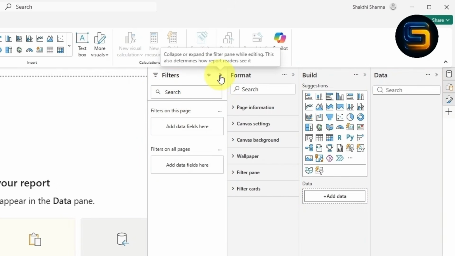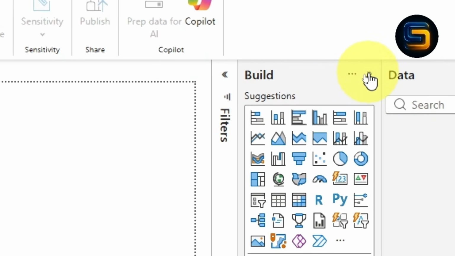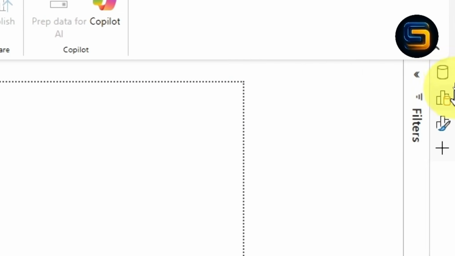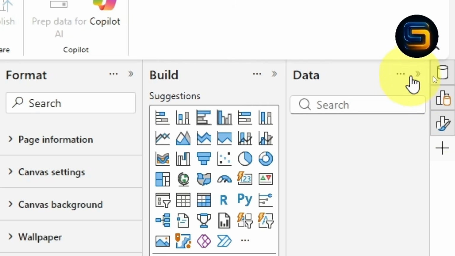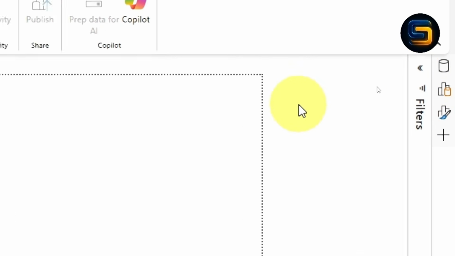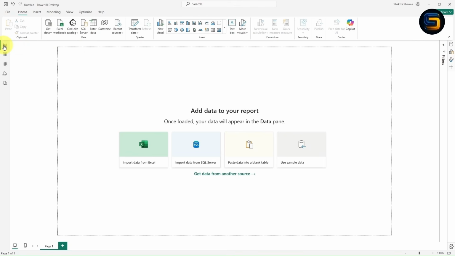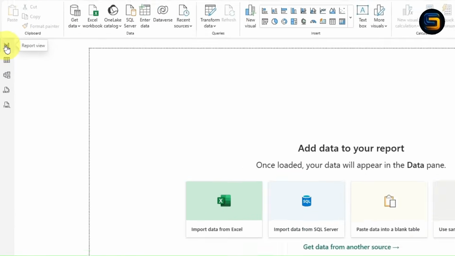So what I will do is minimize this, just click on this option. In this way you can minimize all these panes. If you want to expand, you can click on these icons. This is how you can minimize and expand. These are some basics I think you know already. On the left hand side several options are available, such as report view, table view, model view, DAX and TMDL. We will see them later on.